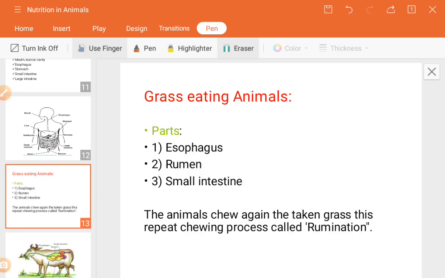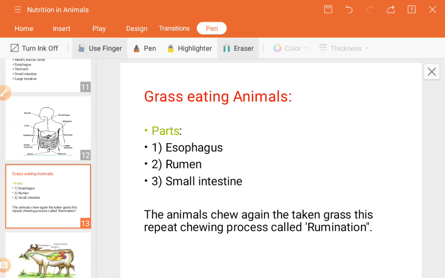So next, the grass eating animals. Mostly we are going to see the grass eating animals, because I have told you the small intestine varies from animal to animal. Why? Because its length varies. The animals which eat grass have a large intestine, meaning the small intestine is very long, its length is more as compared to human beings.